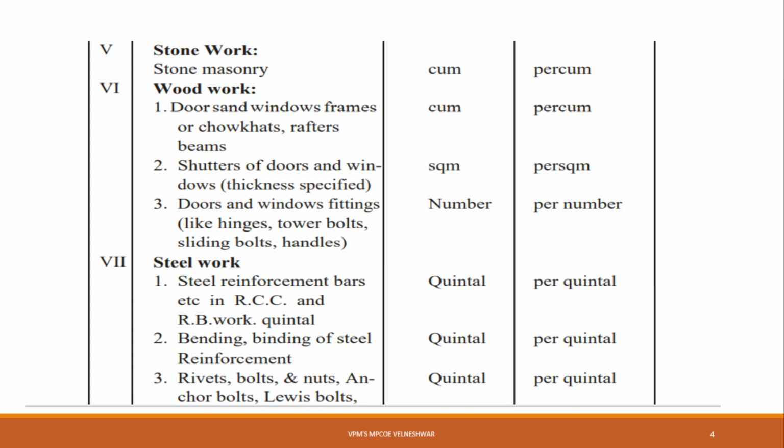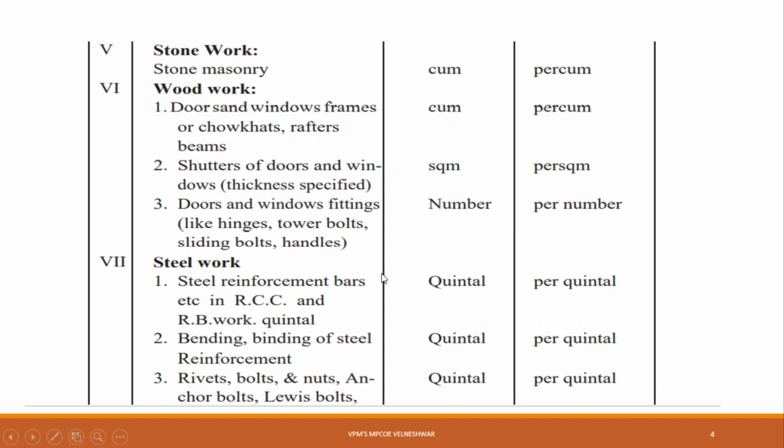All shutters of doors, that is plywood, are calculated in square meter. Then door and window fittings like hinges, locks, handles, tower bolts are all calculated in terms of number. You will purchase them from stores and you have to pay in numbers.